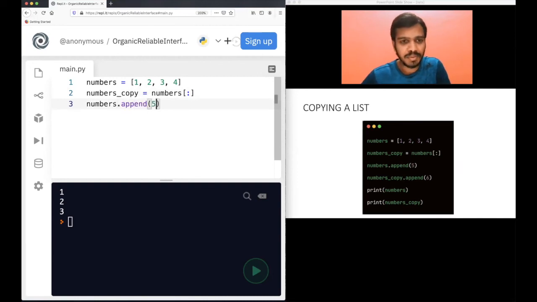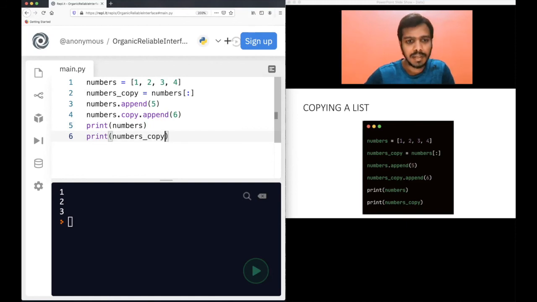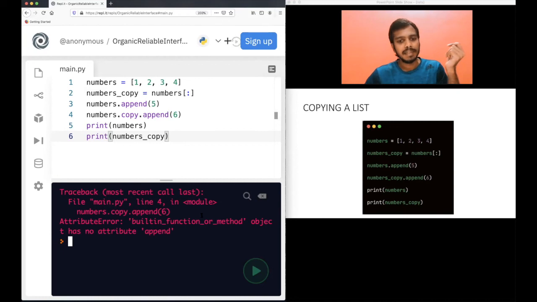I'm just writing the code here, but I will show you the output and explain. Numbers dot append. Print numbers. And sorry, I'm not using the auto suggestion here. I have disabled those. Sorry for that. Let me run this code. I got an error about a built-in function method object. Okay, I know this.